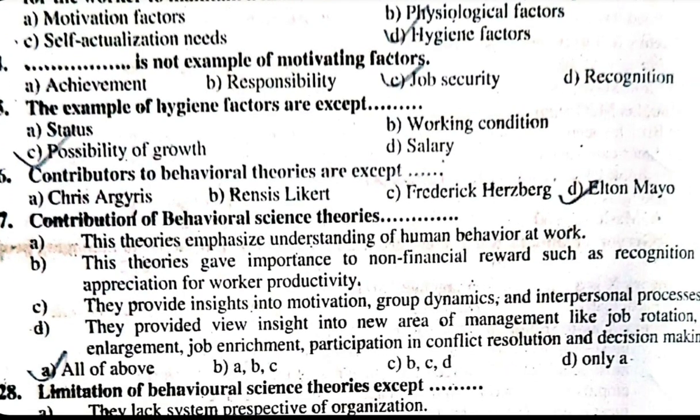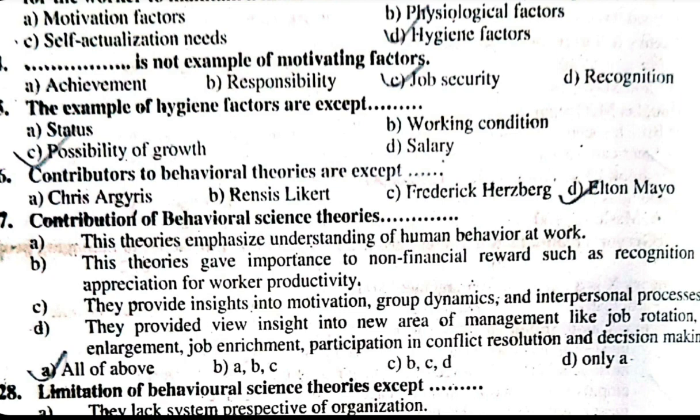B. These theories give importance to non-financial rewards such as recognition and appreciation for worker productivity. C. They provide insights into motivation, group dynamics, and interpersonal processes. D. They provided insight into new areas of management like job rotation, job enlargement, job enrichment, participation in conflict resolution and decision making. The correct answer is all of the above.